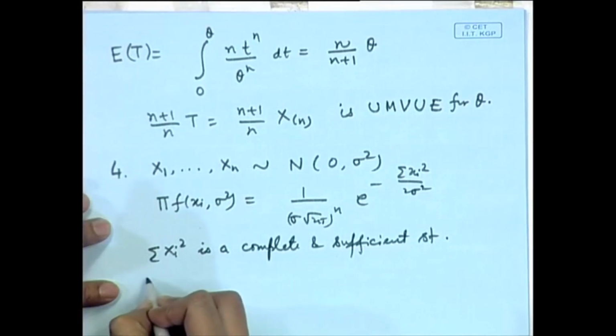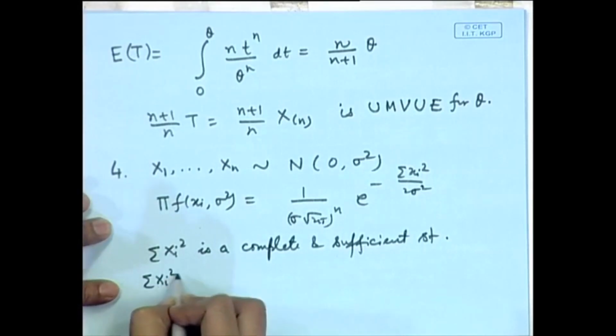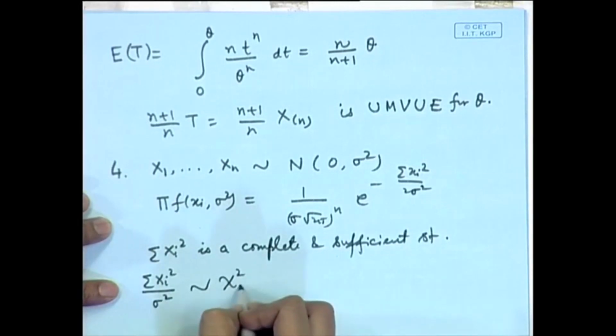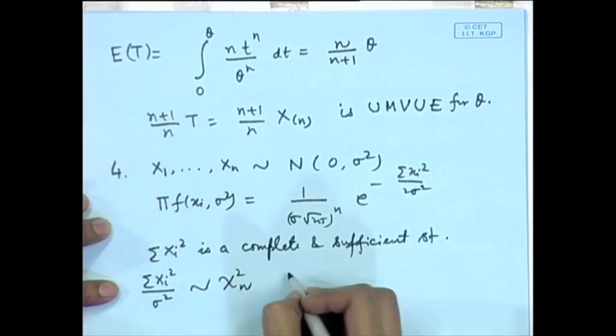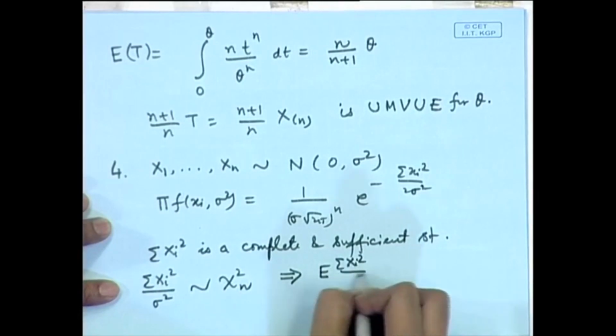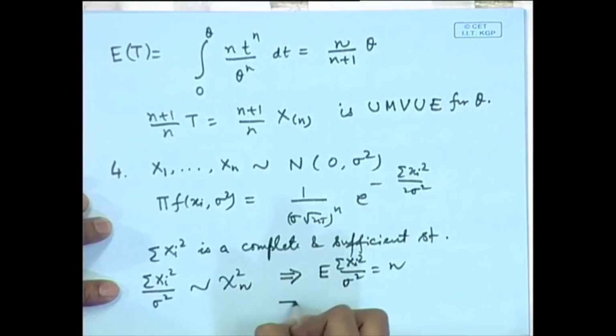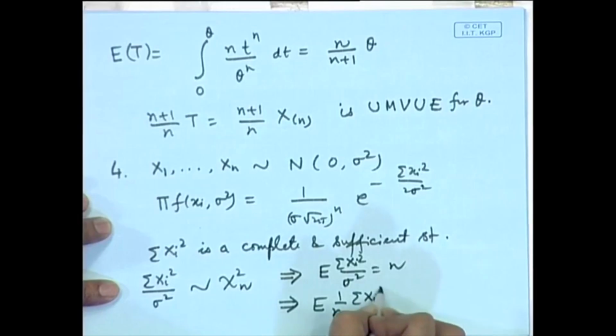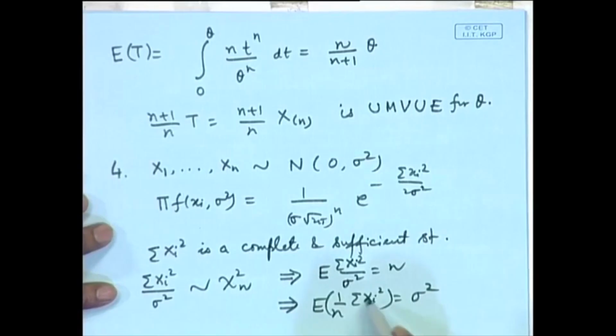Now, we look at the distribution of Σx_i². The distribution of Σx_i²/σ² is chi square on n degrees of freedom. This means that the expectation of Σx_i²/σ² is n, that is, the expectation of (1/n)Σx_i² is σ². That settles the issue here.